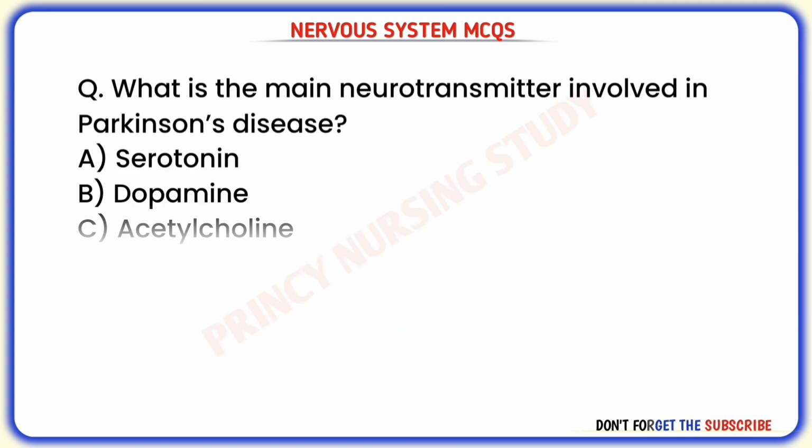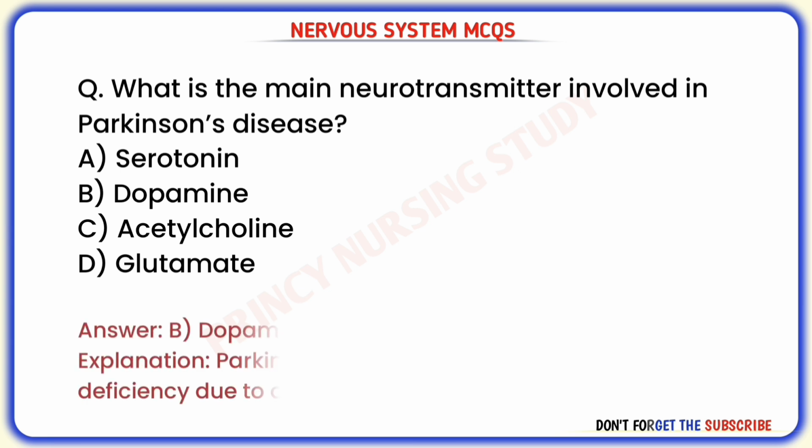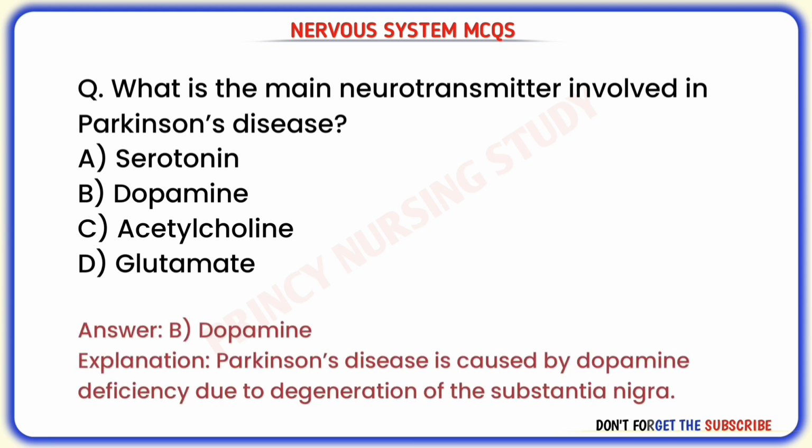Next question. What is the main neurotransmitter involved in Parkinson's disease? Correct answer is B. Dopamine. Parkinson's disease is caused by dopamine deficiency due to degeneration of the substantia nigra.